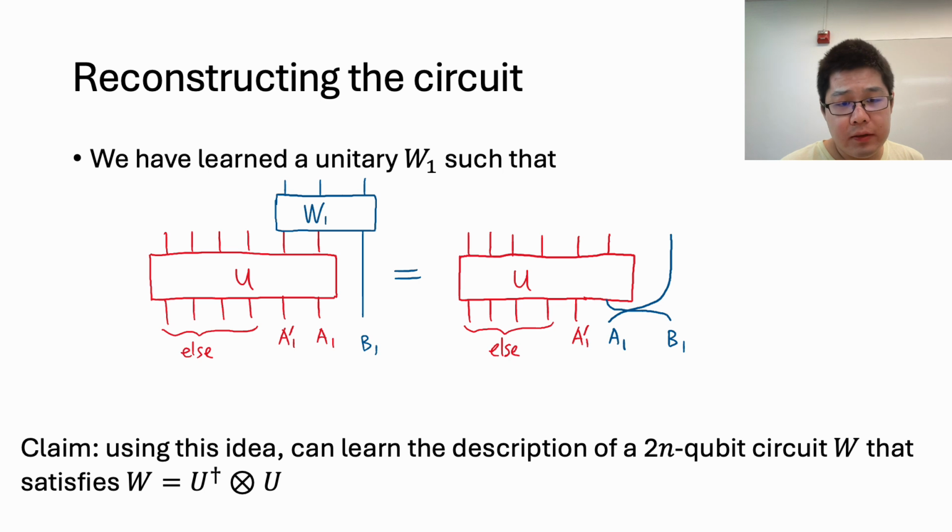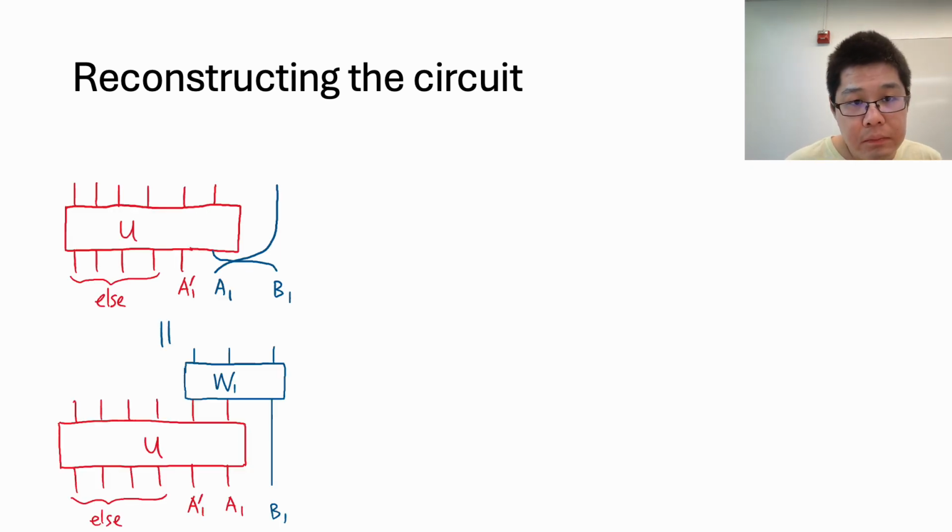So now, the claim is that this idea actually works, and using this idea, we can learn the description of a 2n qubit circuit W that satisfies W equals U dagger tensor U. And this means that we have learned the circuit U because we can use W to implement it. So let's see why this is so. We start with the same picture where W1 achieves the effect of swapping an input qubit. But now, since in the top picture, the system is not disturbed, we can repeat this procedure for every qubit.